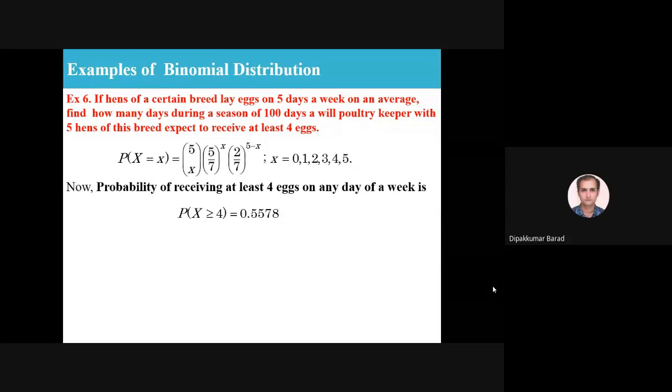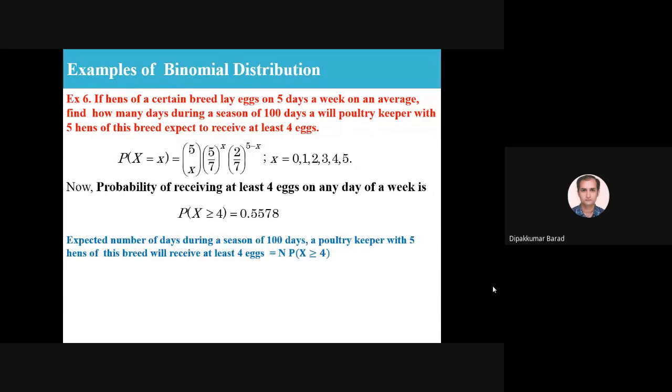Now the expected number of days during the season of 100 days on which the poultry keeper with 5 hens of this breed will receive at least 4 eggs is N into P(x greater than or equal to 4). We discussed up to P(x greater than or equal to 4) last time, but now we have to multiply this N with P(x greater than or equal to 4), and so we get 55.78. It means approximately 56 days during the season of 100 days the poultry keeper with 5 hens of this breed can expect to receive at least 4 eggs.